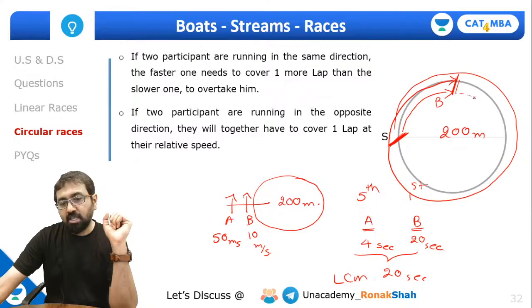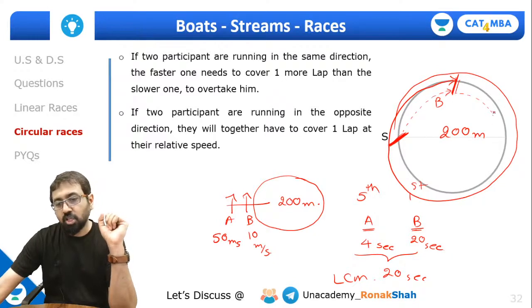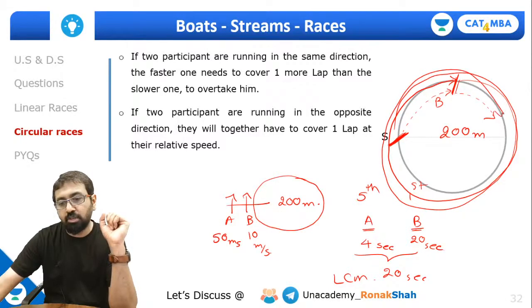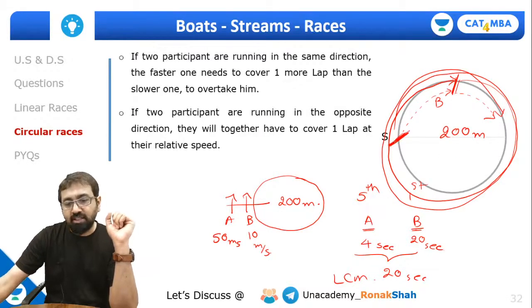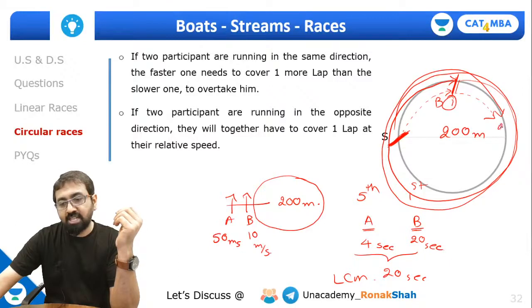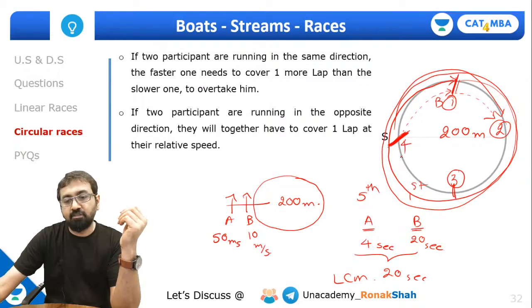Then further B will travel this distance. Let me just indicate B's distance by a dotted line. So B will reach over here, and by that time A would have further completed one more round and will come over here and cross B. In the same way, when A is crossing B over here at the starting point, it's the fourth meeting. The first meeting happened over here, the second meeting happened over here, the third meeting will happen over here, and the fourth meeting will happen over here.